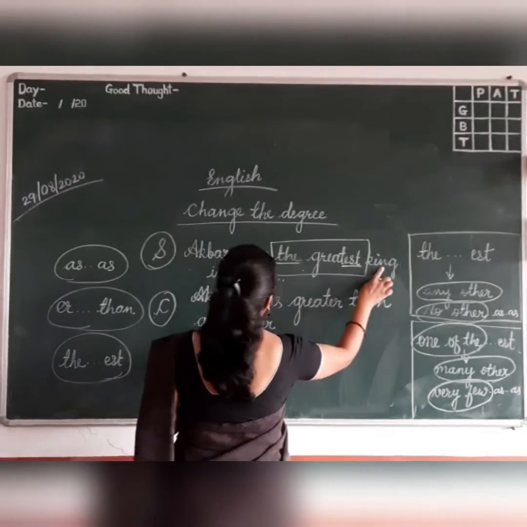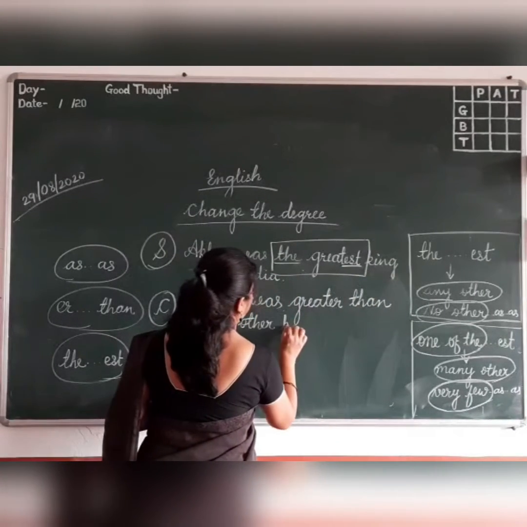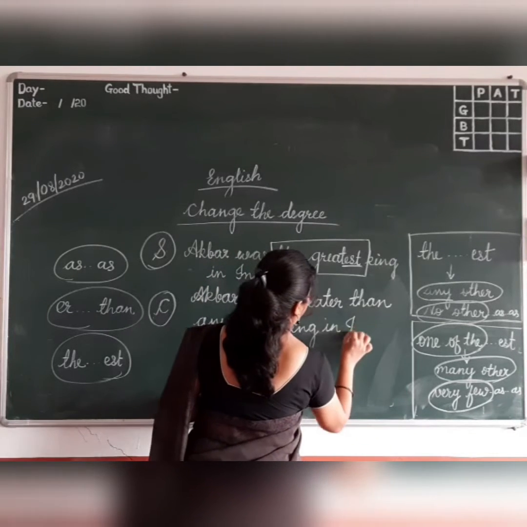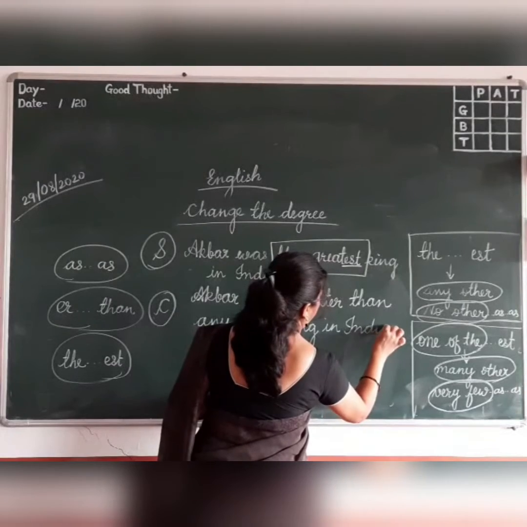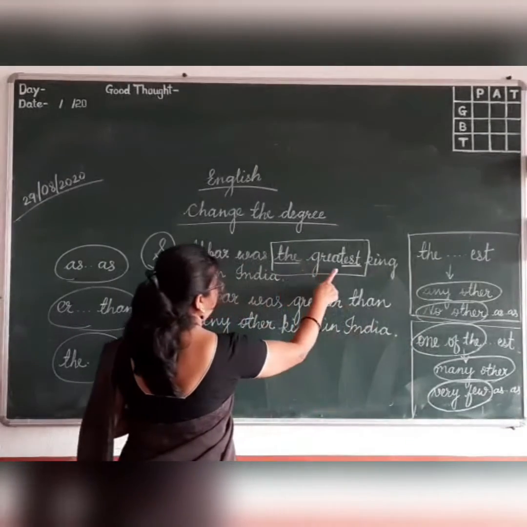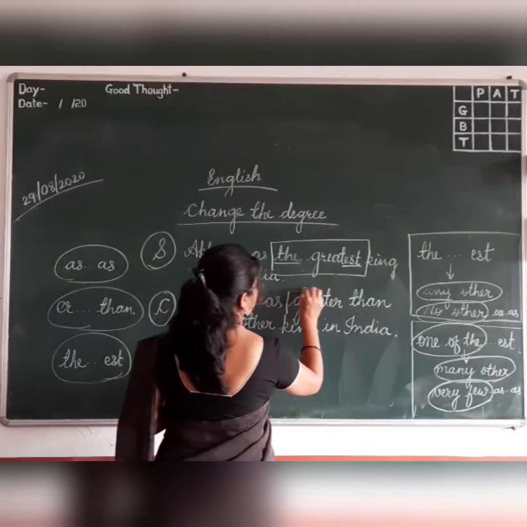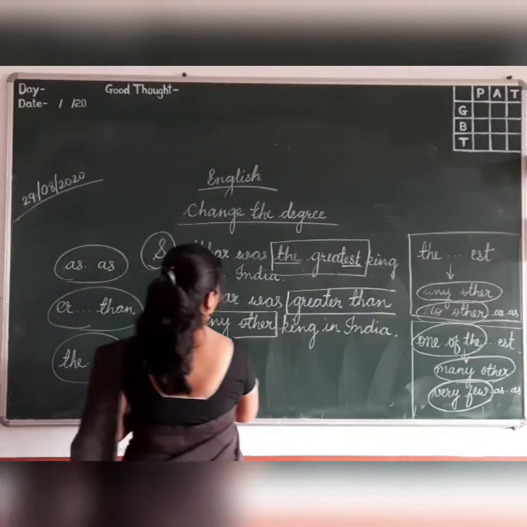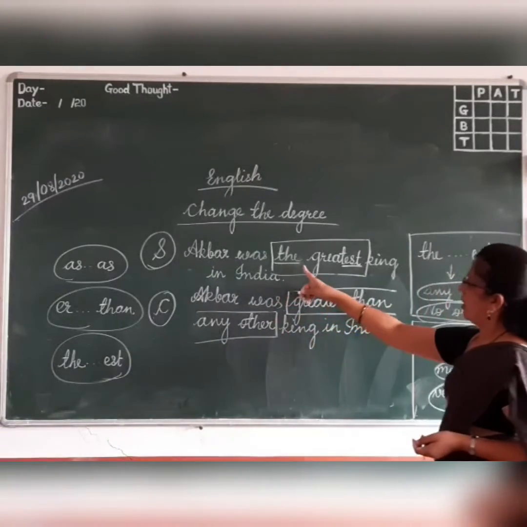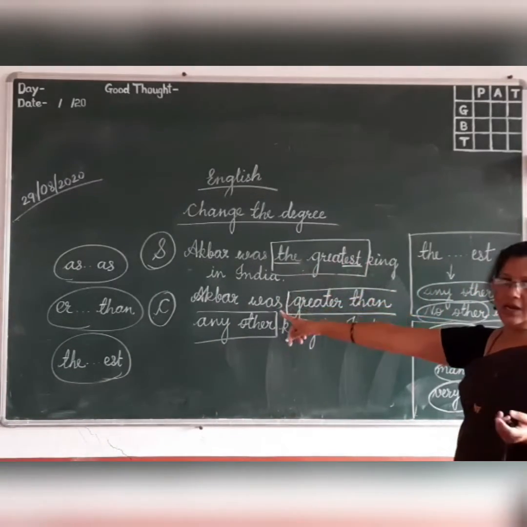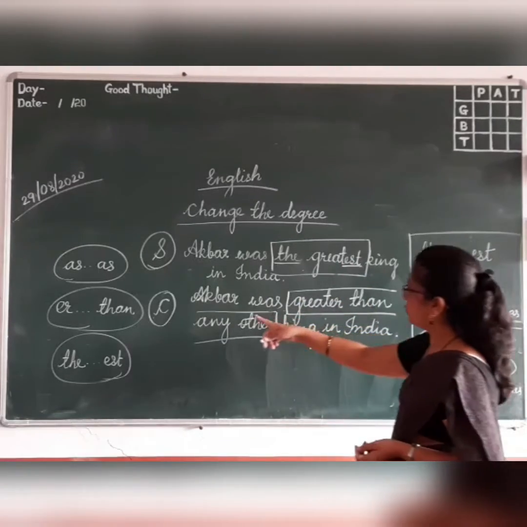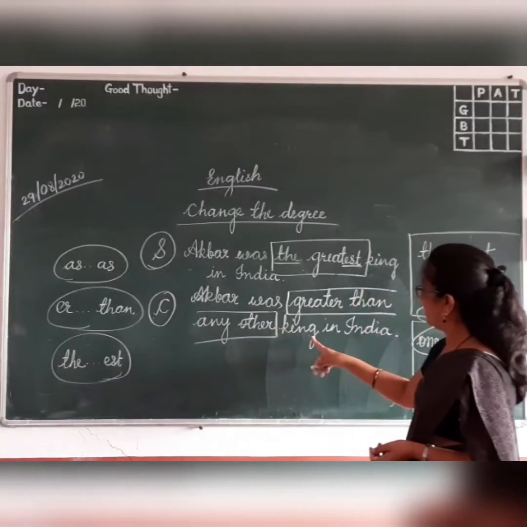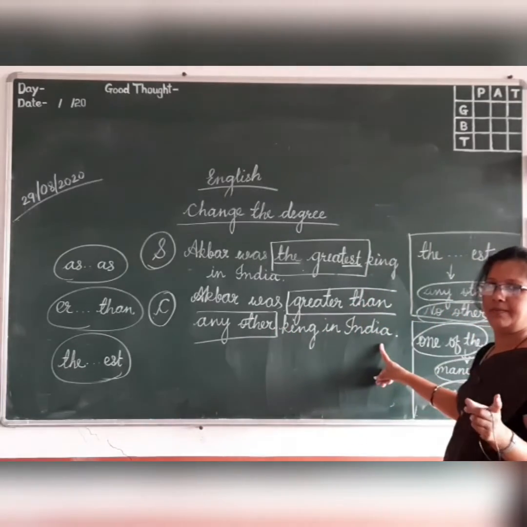Any other king in India. So in place of this patch we have used this patch for comparative degree. Check out here. Akbar was the greatest king in India. While making comparative, we have used Akbar was greater than any other king in India.